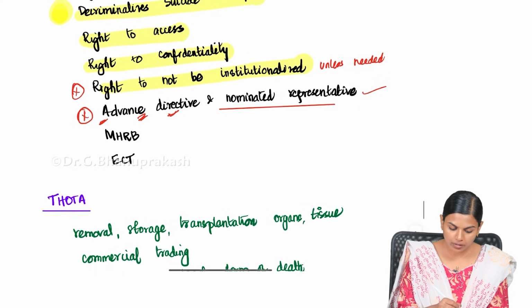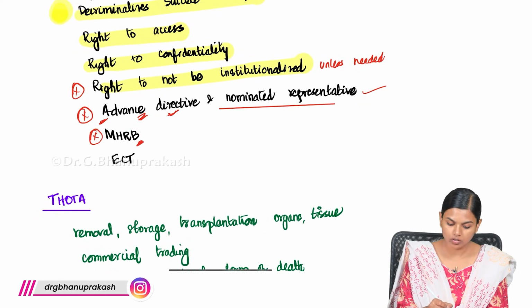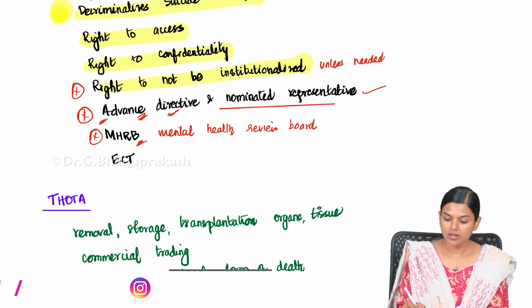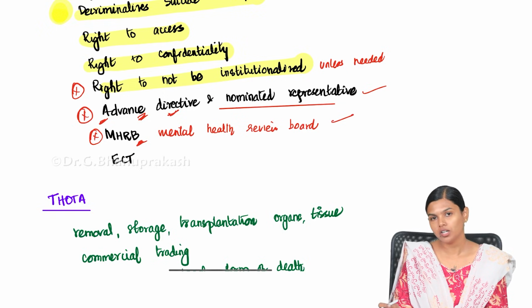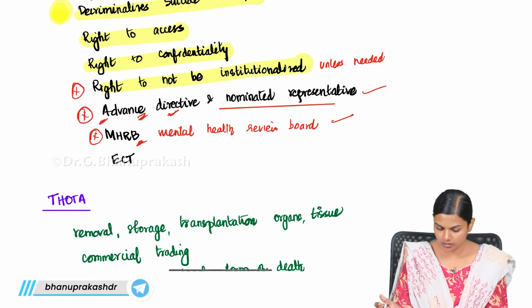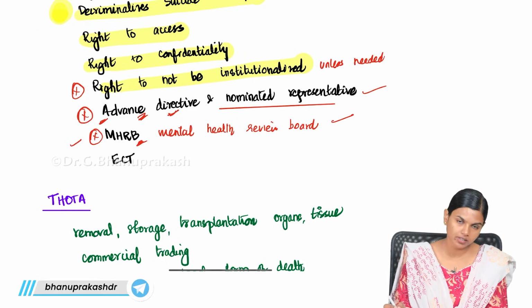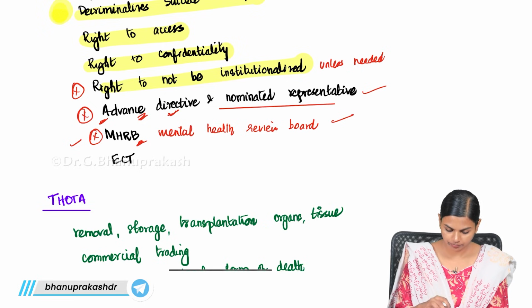And there should be one mental health review board. There should be a mental health review board. This board will approve all the treatment that needs to be done. It will approve whether the patient needs to be hospitalized or not. So everything should be monitored by this mental health review board.